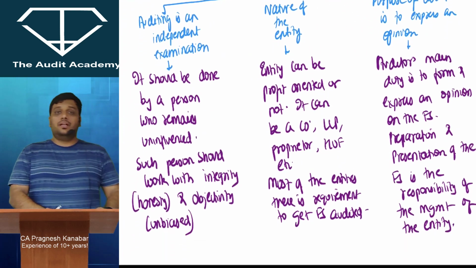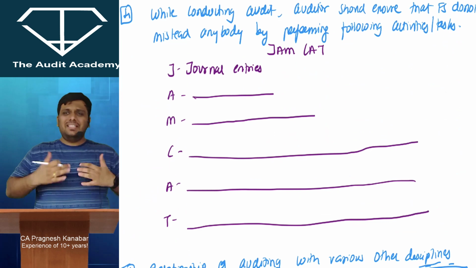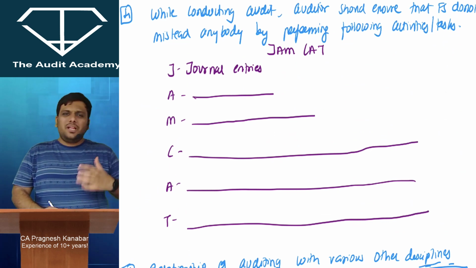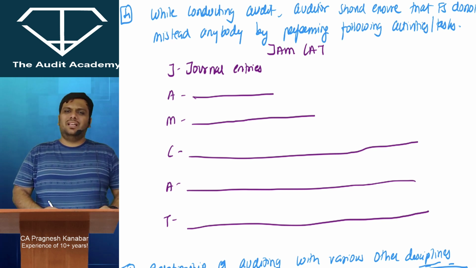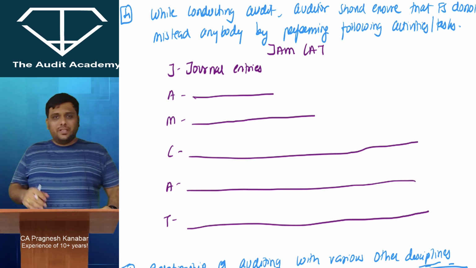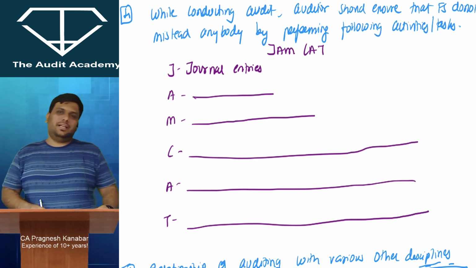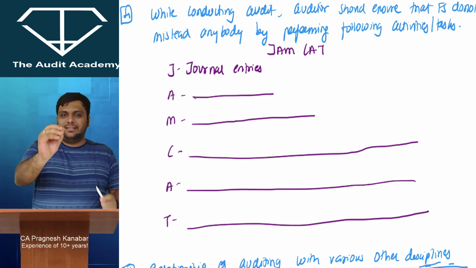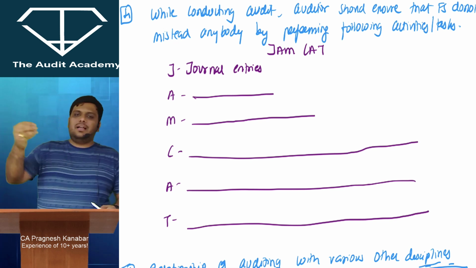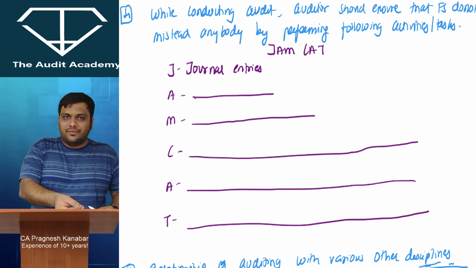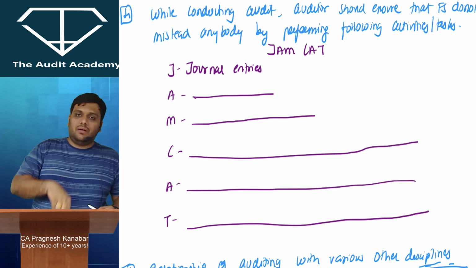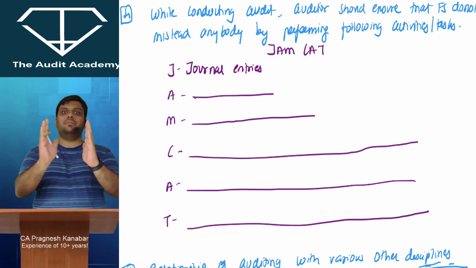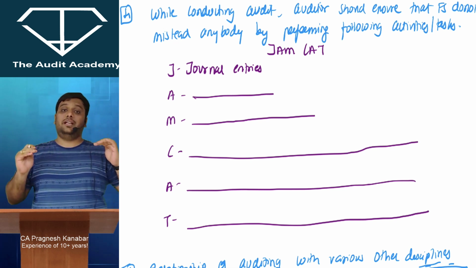Very good. Now students, as an auditor, when you are conducting audit of financial statements, what is the main task that you are going to do? Just in simple words, obviously you will be worried about the entries in the books of accounts. Obviously, we'll be worried about whether those entries are properly supported with evidence or not. For example, if I have an admission entry, then obviously there has to be a fee receipt, right? There has to be something in the bank statement that the amount has been received or deposited, whatever it is.